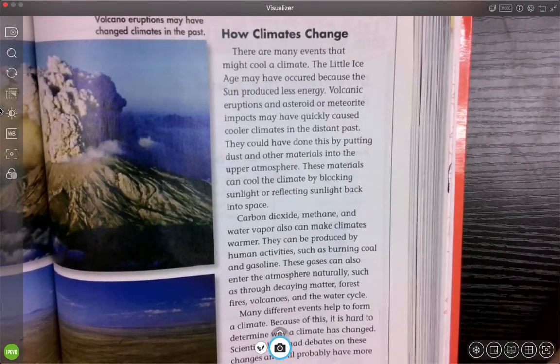This last section talks about how climates change because we just read that they absolutely do change, but what's the reason for that? There are many events that might cool a climate. The Little Ice Age may have occurred because the sun produced less energy. Volcanic eruptions and asteroid or meteorite impacts may have quickly caused cooler climates in the distant past. They could have done this by putting dust and other materials into the upper atmosphere. These materials can cool the climate by blocking sunlight or reflecting sunlight back into space.